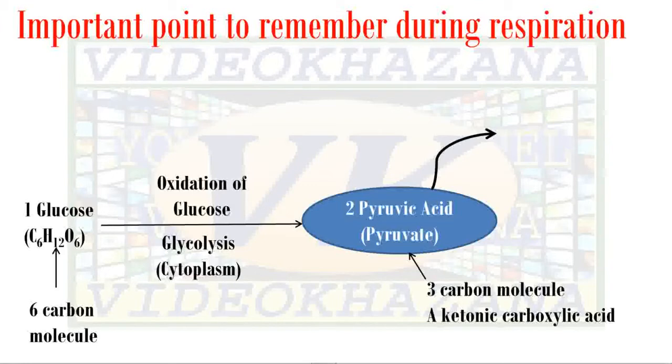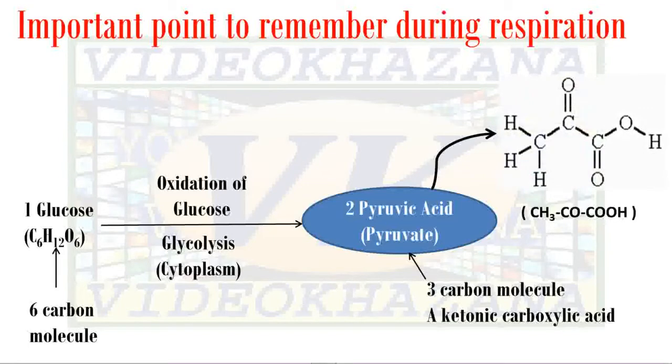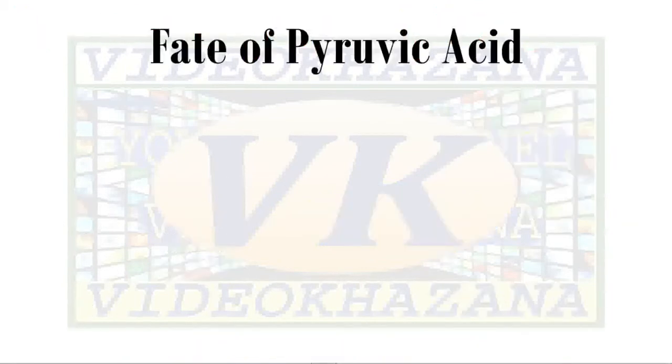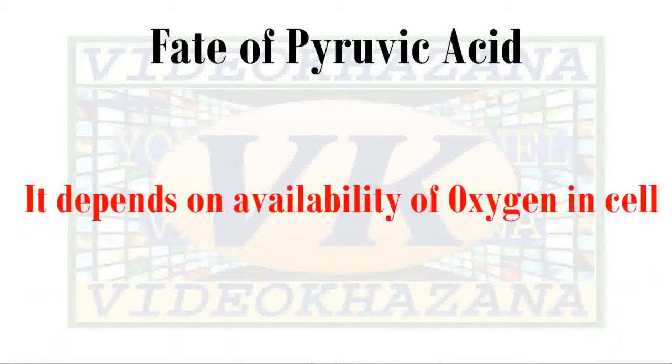This pyruvic acid is a ketonic carboxylic acid, a 3-carbon molecule. Here is the structure of pyruvic acid, CH3COCOOH. This process does not require oxygen. Now, what is the fate of pyruvic acid? What will happen further to this pyruvic acid? It depends on the availability of oxygen in the cell.